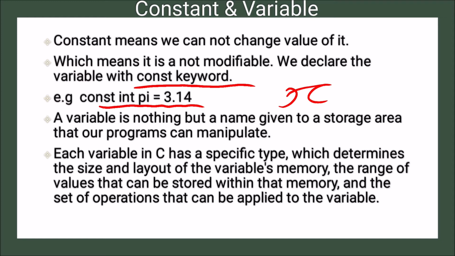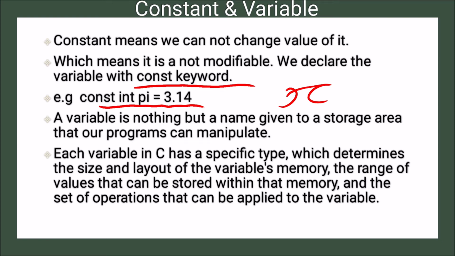Now what is a variable? A variable is nothing but a name given to a storage area that our programs can manipulate. There is a particular storage area, and that storage area is given a name. That storage area holds some value.